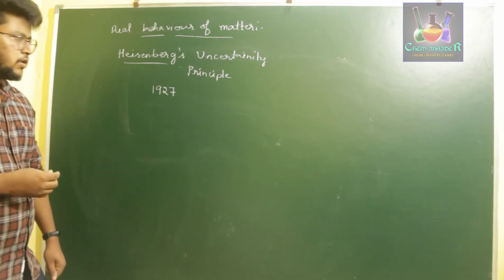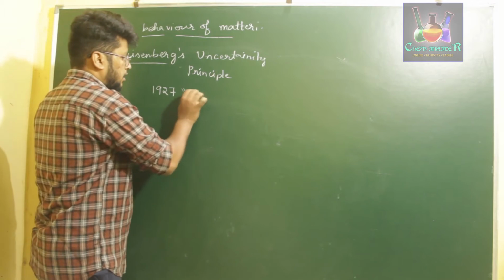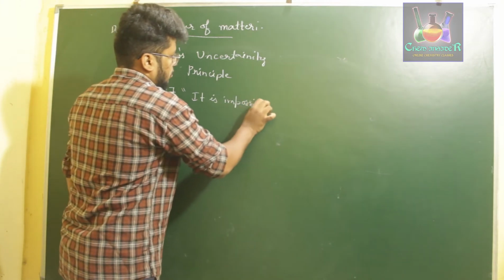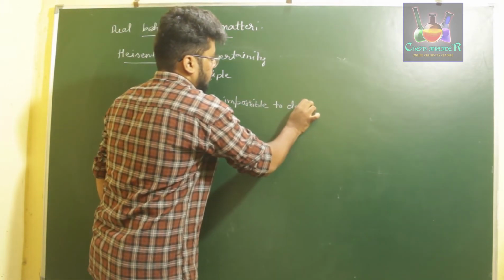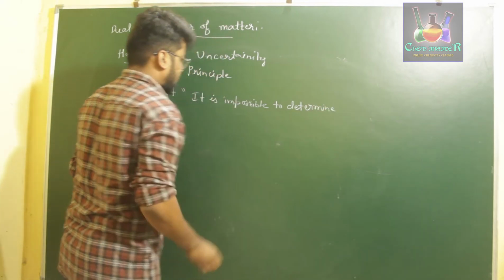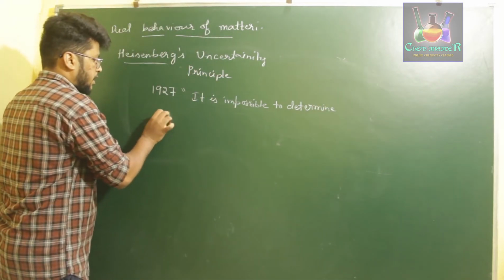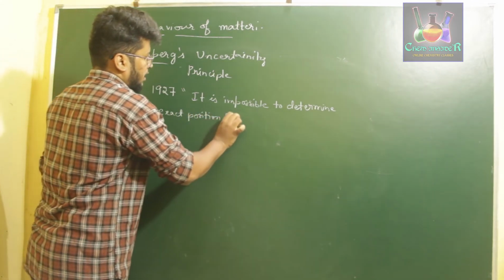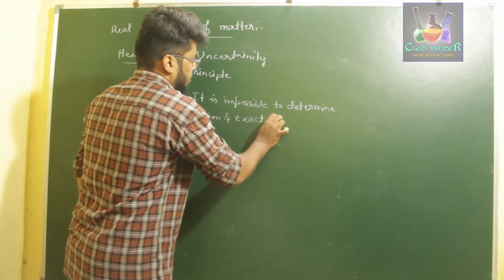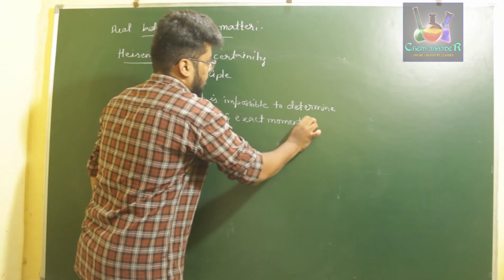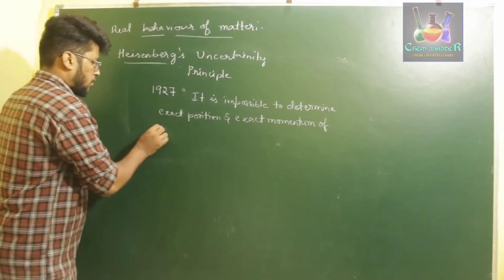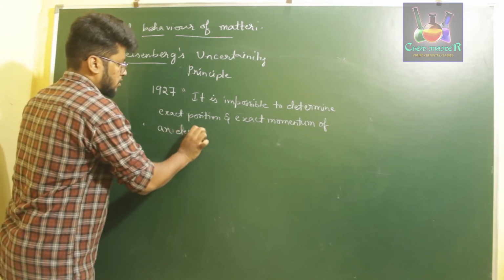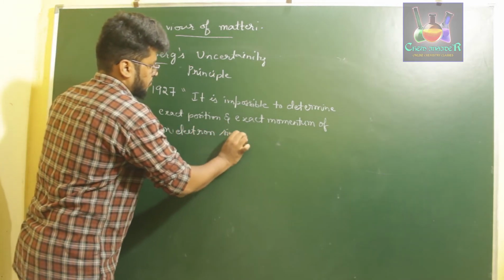So what he stated was that it is impossible to determine exact position and exact momentum of an electron simultaneously.